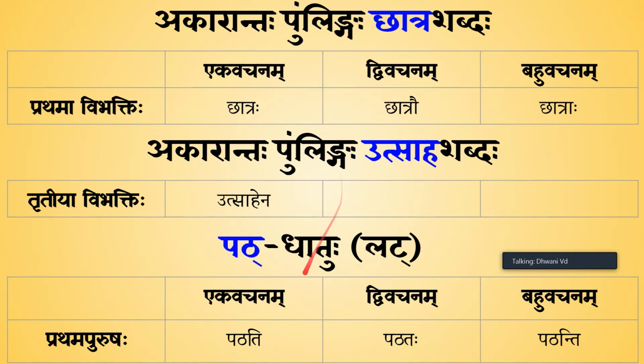So, chhatraha pathati. Chhatraha katham pathati. Chhatraha utsahena pathati. Enthusiastically reads. The student reads enthusiastically. If there are many students, then it would be chhatraha utsahena pathanti.